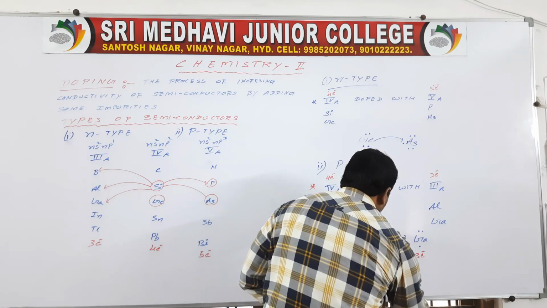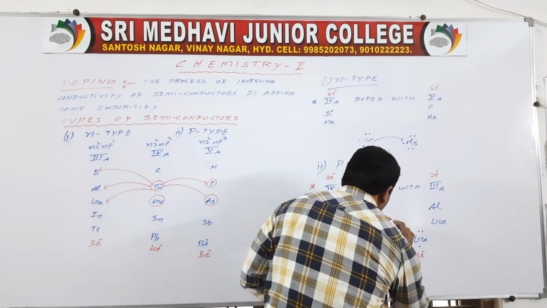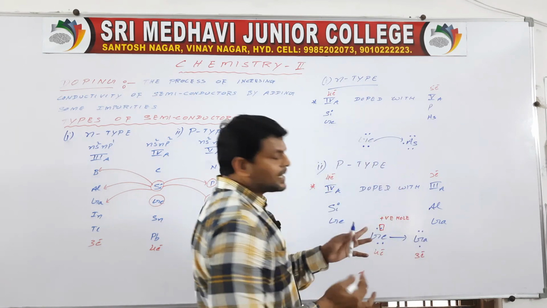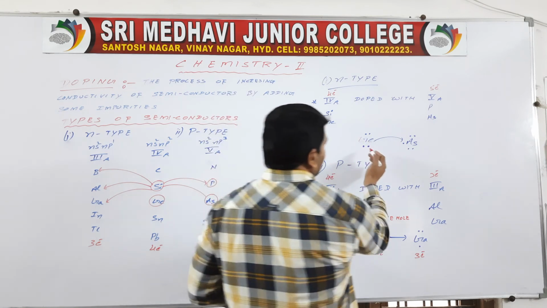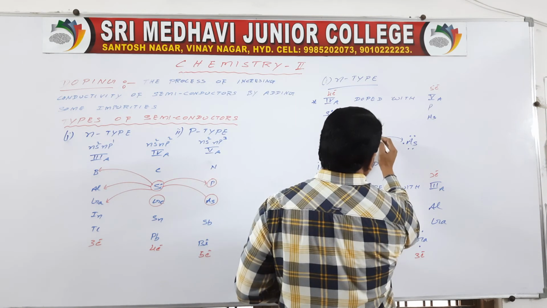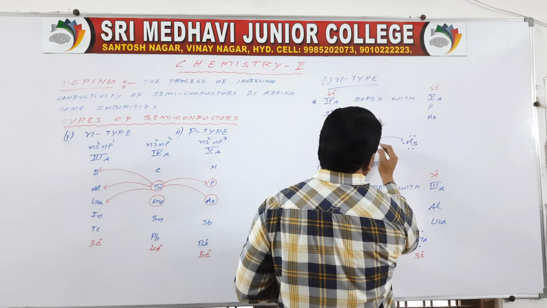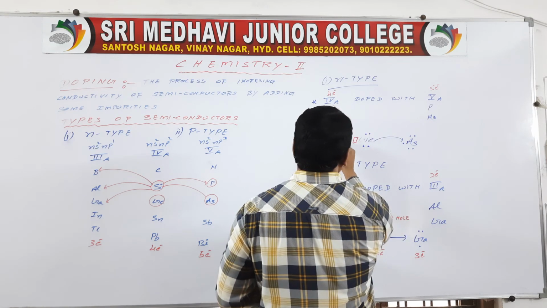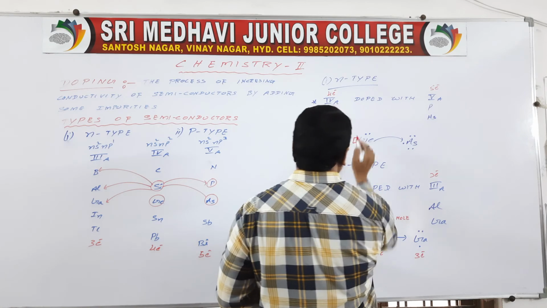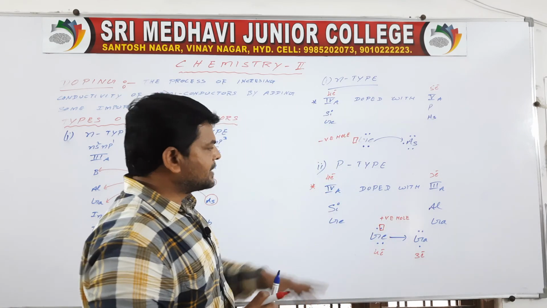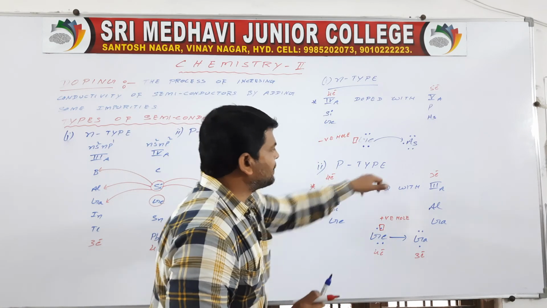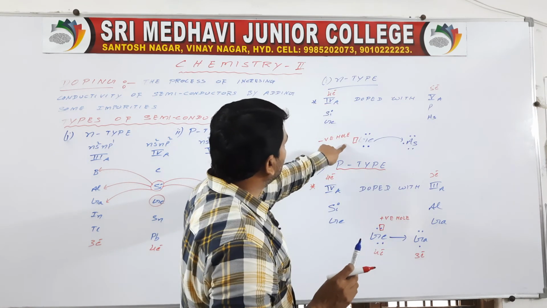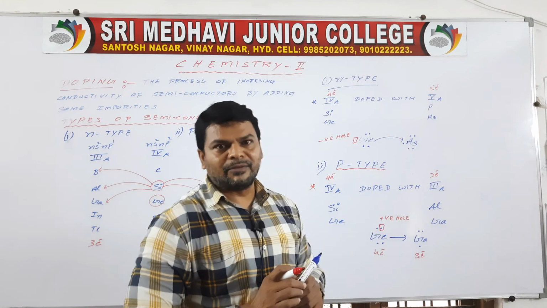It forms a positive hole which conducts electricity. So P-type semiconductors are formed. In the other case it is a negative hole, so N-type semiconductors are formed.